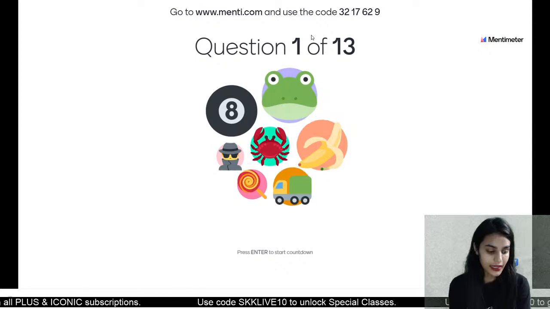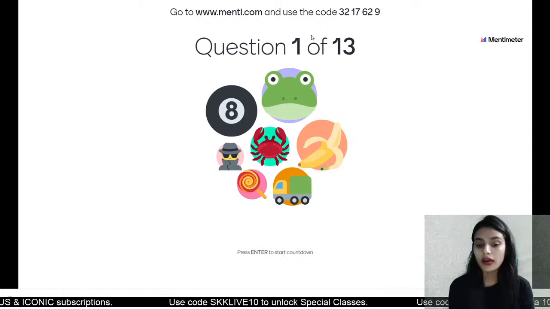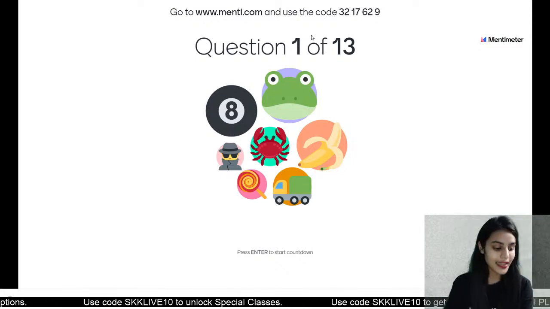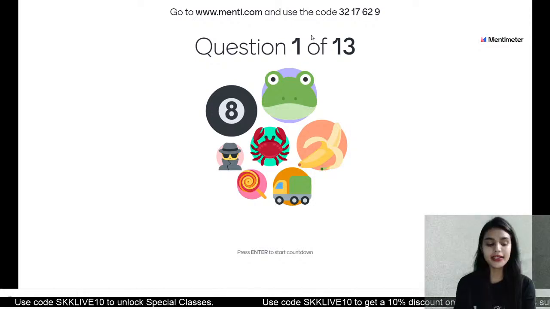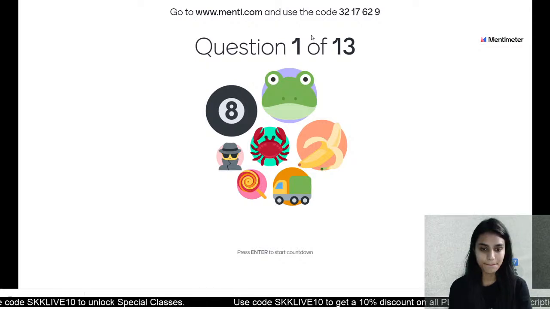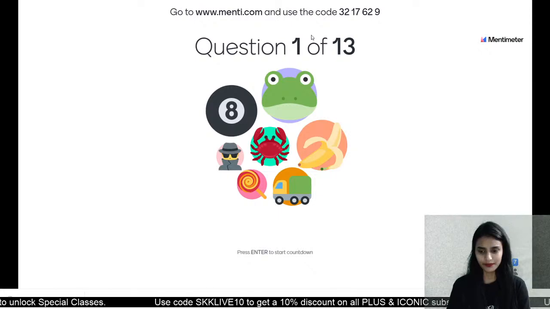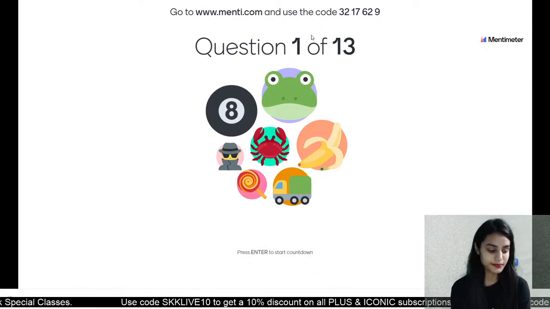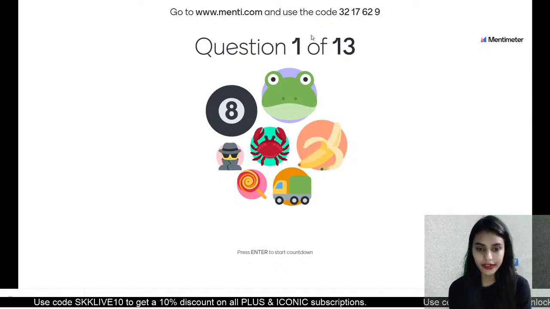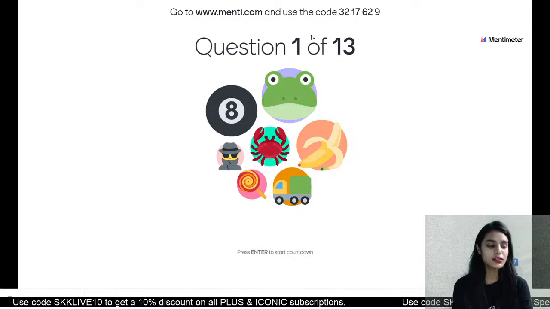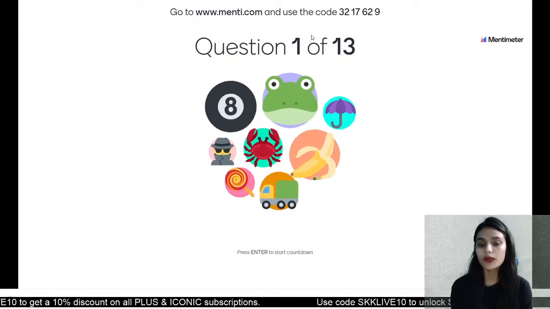Okay, so we have a frog, a crab, a truck, a lollipop, then an agent, a banana, and a number 8. Hi, laughing princess. Okay, alright, Akshara the cutie. Yes, class, only 7. Do you want me to start the Menti with 7 people only? Would you have fun in that? Okay, we have Prabha here. Who is that frog, that big frog face? Who is that one? Okay, there is one kid with an umbrella.